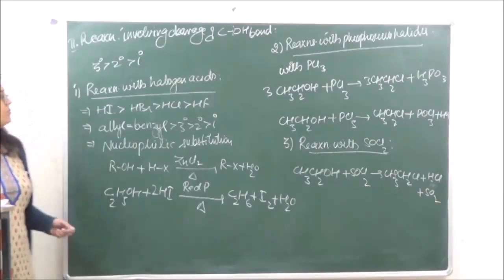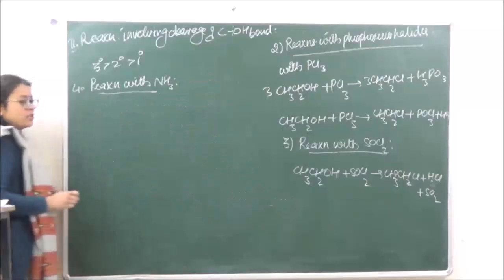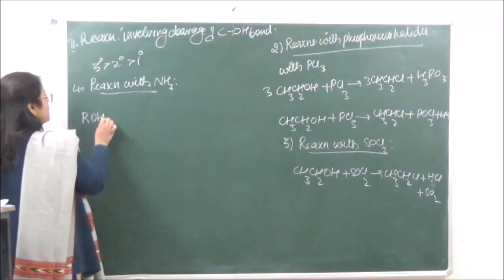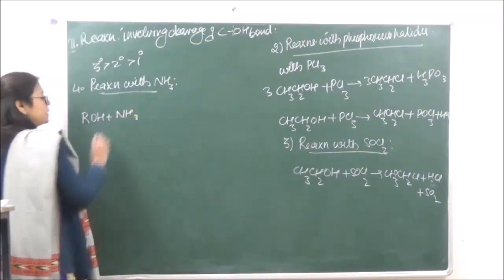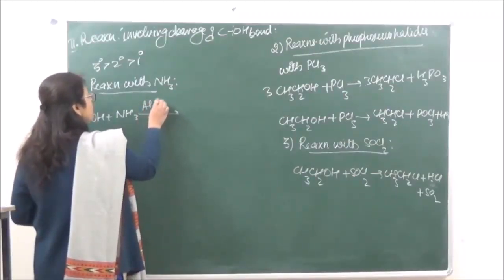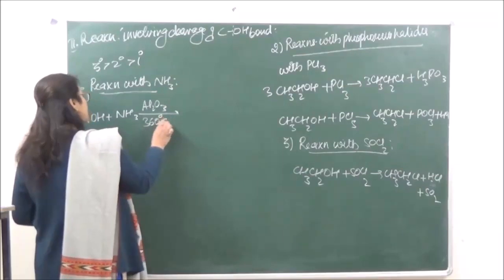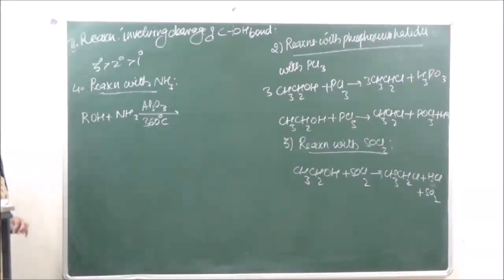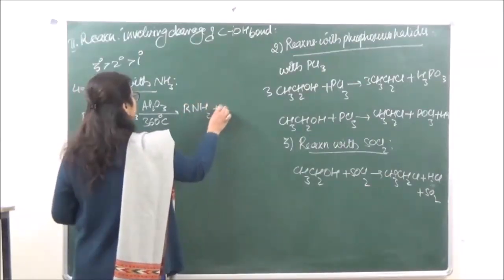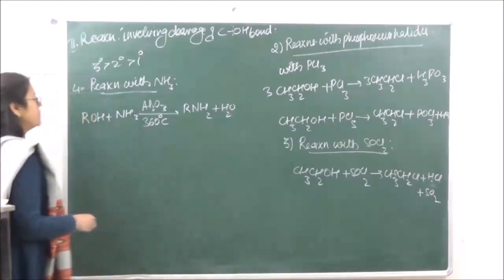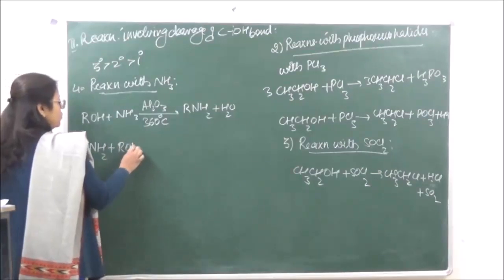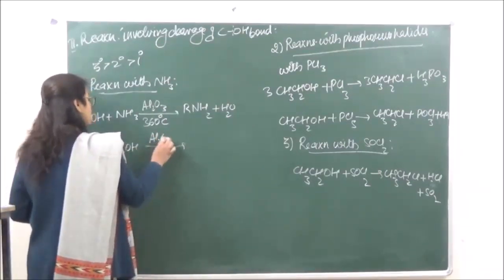Okay? Then the fourth reaction we have over here is reaction with ammonia. Next reaction, that is reaction with ammonia. So we are going to take over here alcoholic ammonia, NH3, right? And the reaction takes place in presence of alumina at 360 degrees centigrade, when we are going to get primary amine, RNH2 plus water.